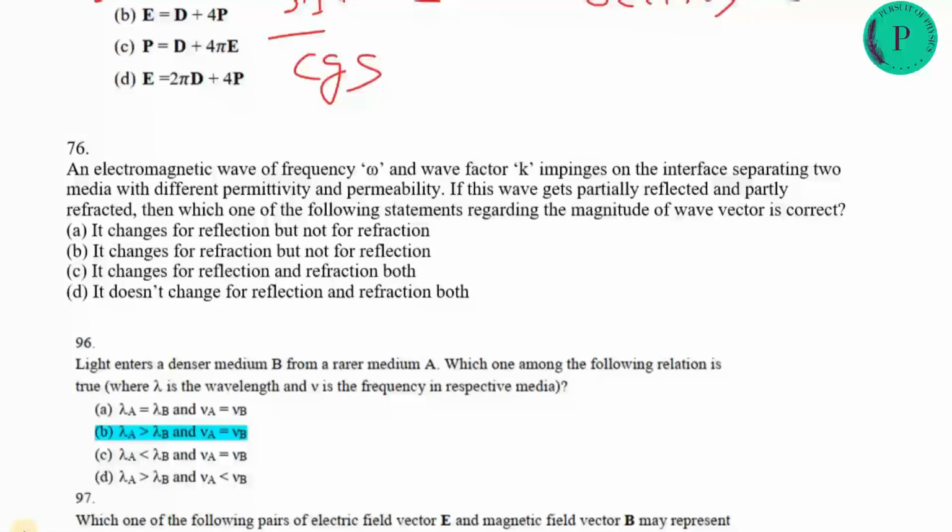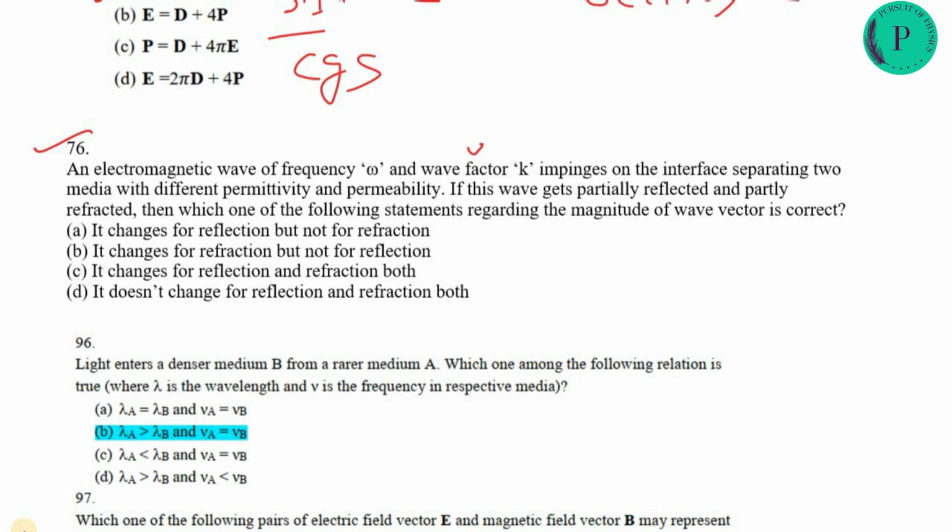So next is the 76th question. An electromagnetic wave of frequency omega and wave vector k is incident on the interface separating two media with different permittivity and permeability. If it gets partially reflected and partially refracted, which of the following statements regarding the magnitude of the wave vector is correct?